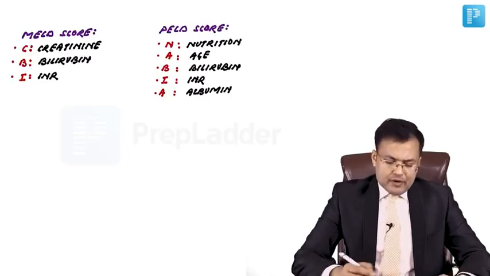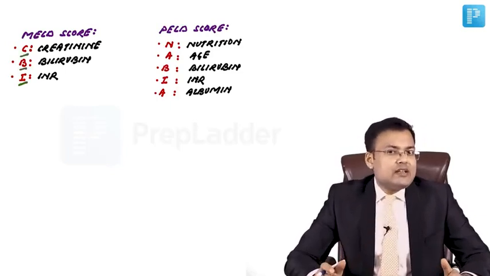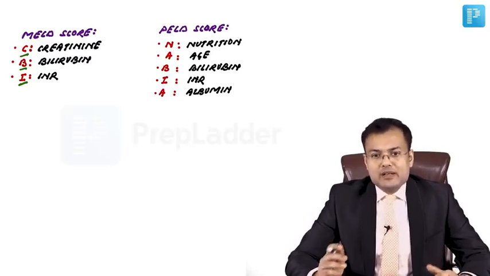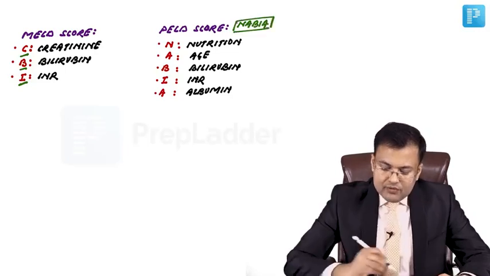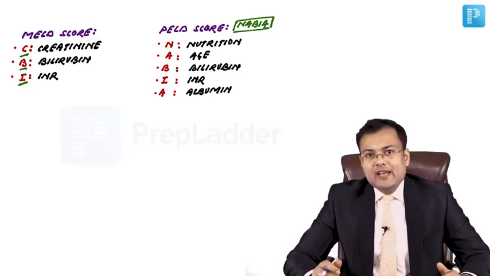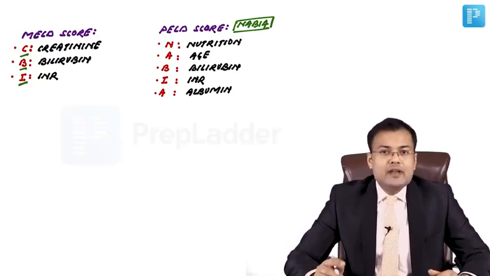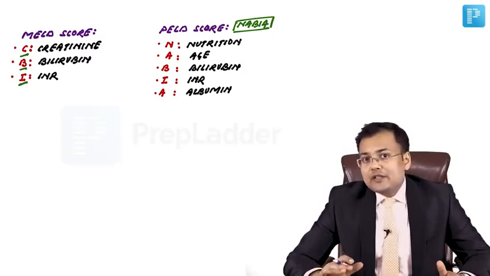See the components. For the MELD score, the mnemonic is CBI. Components are creatinine, bilirubin and INR, international normalized ratio. And for the PELD score, the mnemonic is NABIA. Full form: N, nutrition; A, age; B, bilirubin; I, INR; A, albumin. This is very important. You have to remember the components of MELD score and PELD score.